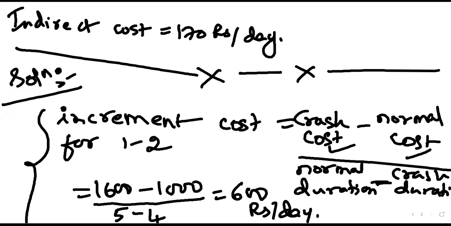So incremental cost for 2-3 is 170 minus 100, divided by 7 minus 6, is equal to 70 rupees. Correct. That's right.